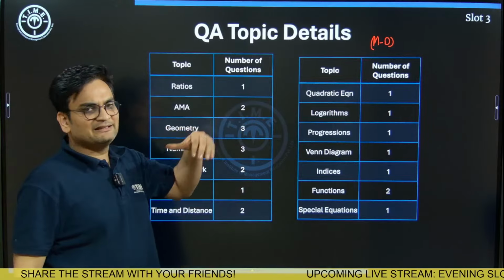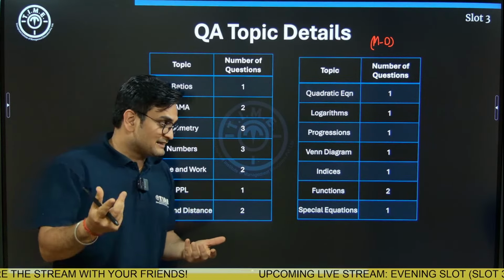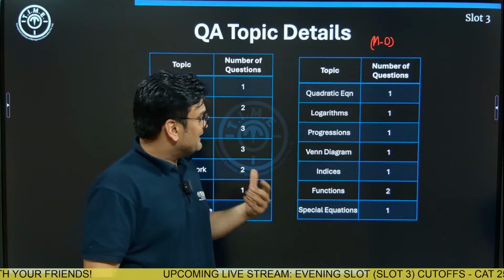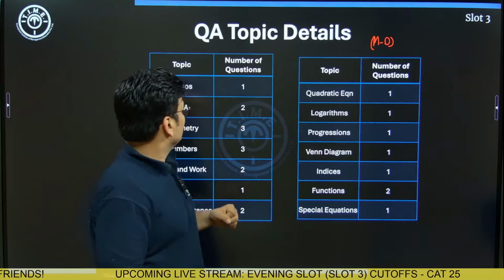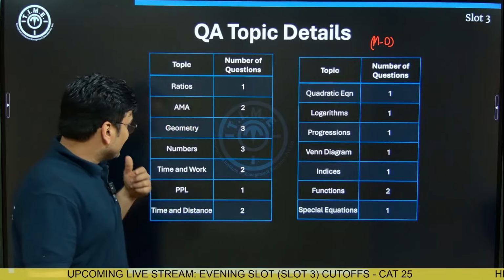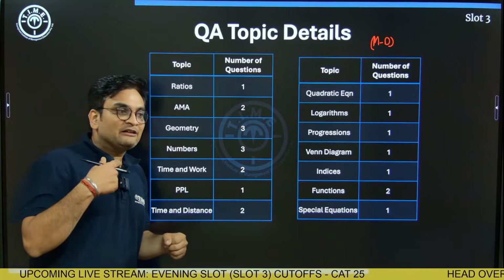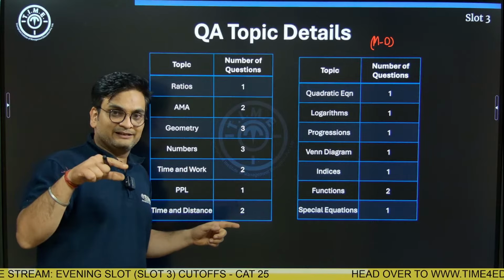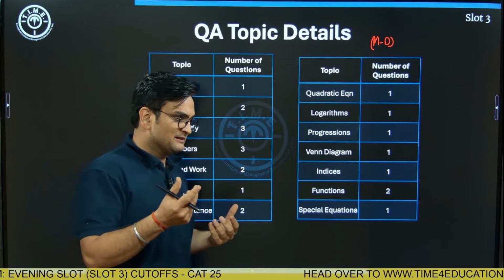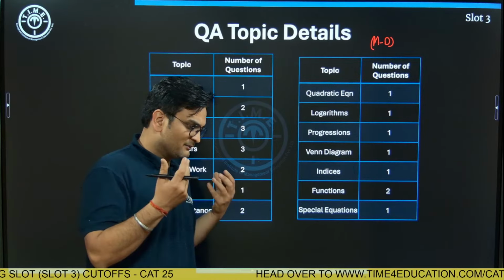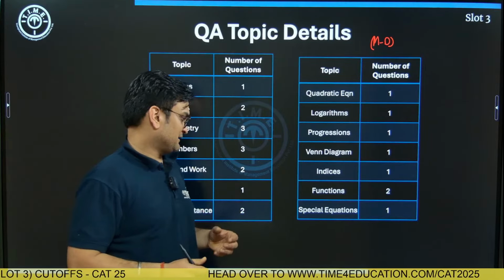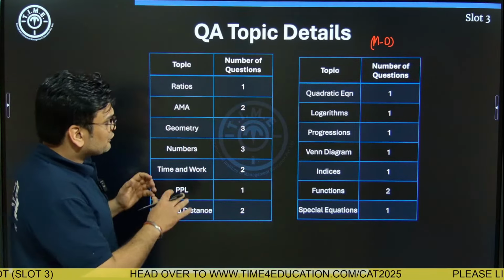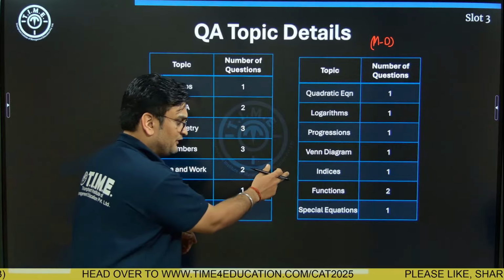Overall, the level of difficulty was slightly higher, and this is what I was saying was a surprise in front of the students who were going for slot 3. Not many questions looked attemptable. For example, in the given amount of time, even a question on profit and loss had very detailed, very lengthy calculations, not very direct. This reminded some students of the CAT 23 paper. This is the topic distribution that you can see on your screen, fairly spread out across different topics.